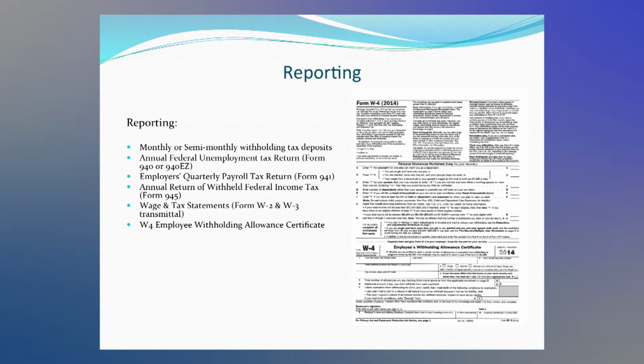And another form that everybody's probably seen and worked with a lot is the W-4, which is your employee withholding allowance certificate shown here. You basically spell out your marital status, how many dependents, and all your tax withholding information, such as Social Security number and your location where you live.